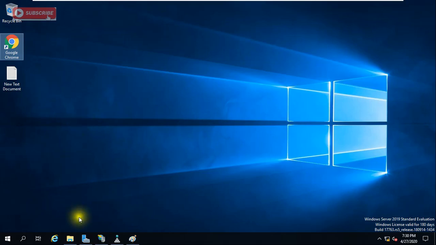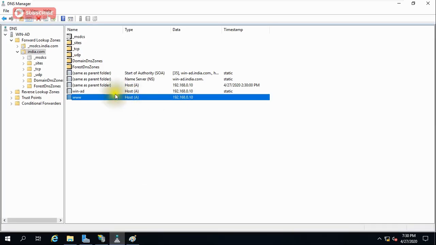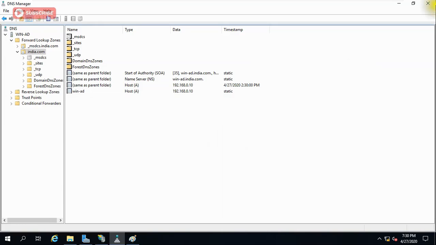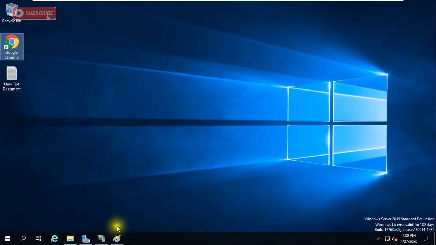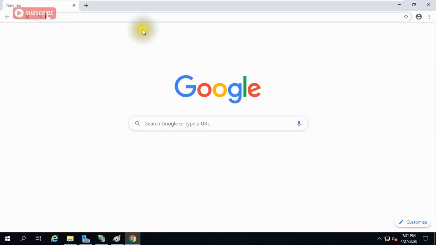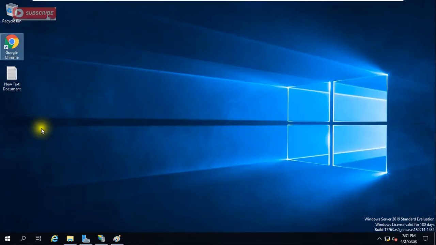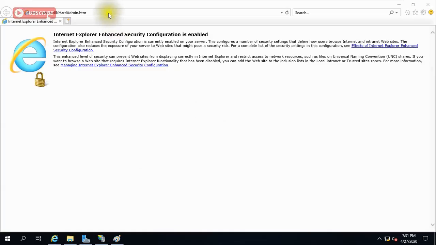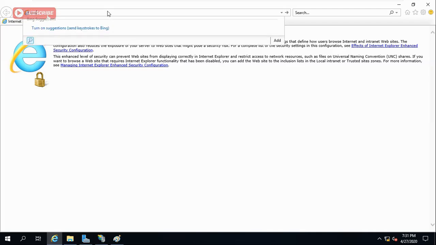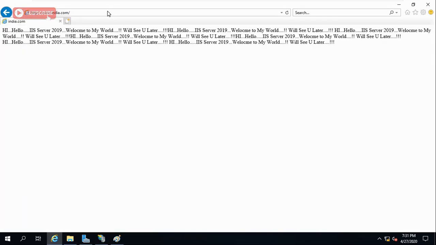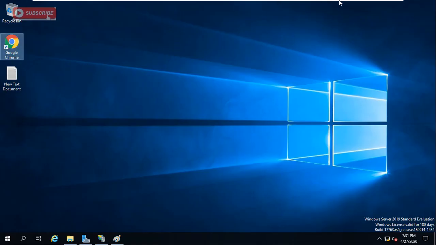And just close it, and if you remove this, I have removed this record, and now I'm opening Google Chrome. I'm giving www.india.com, so it is opening. And once again I will check here, it should not open. www.india.com, so it is opening.